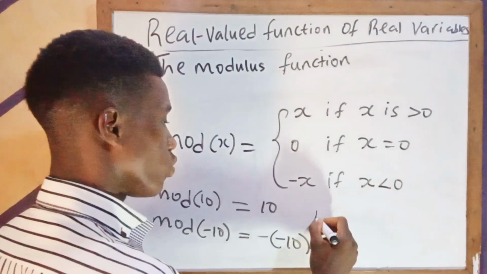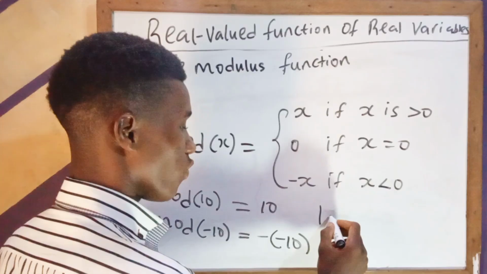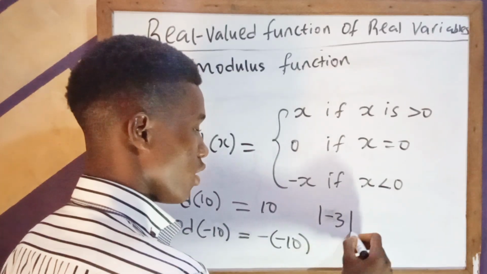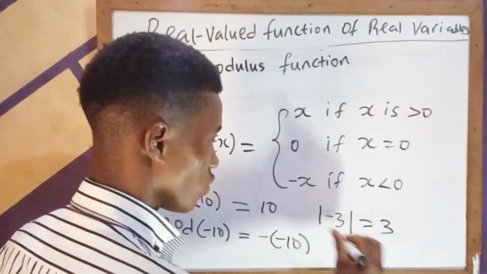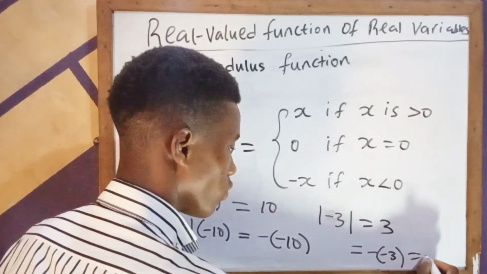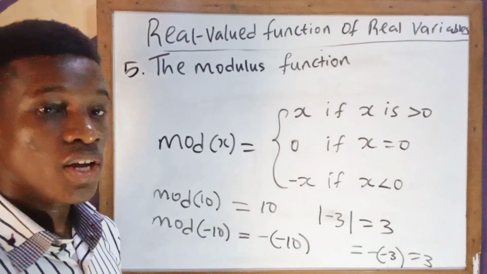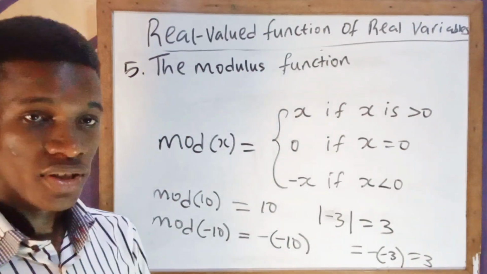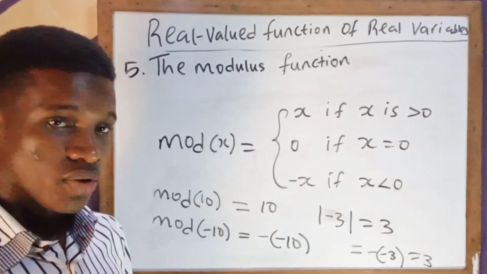Let's say you have the modulus of, or it can be written this way, the absolute value of minus 3. It is given by what? 3. Why? Because this definition says the absolute value of minus 3 is equal to minus of minus 3, which is equal to 3. So basically what this function does is that it takes away every negativity. Where something is negative, it makes it positive. Where it is positive, it remains positive. And where it is 0, it's still equal to 0.